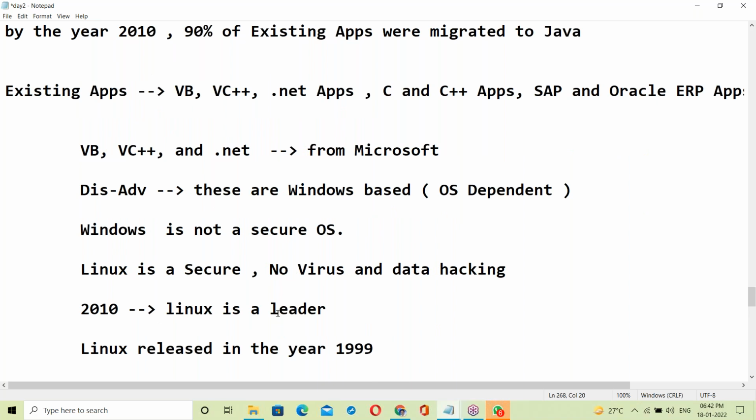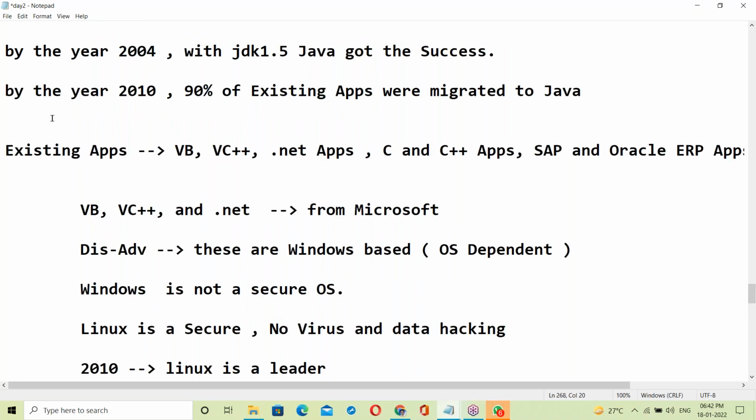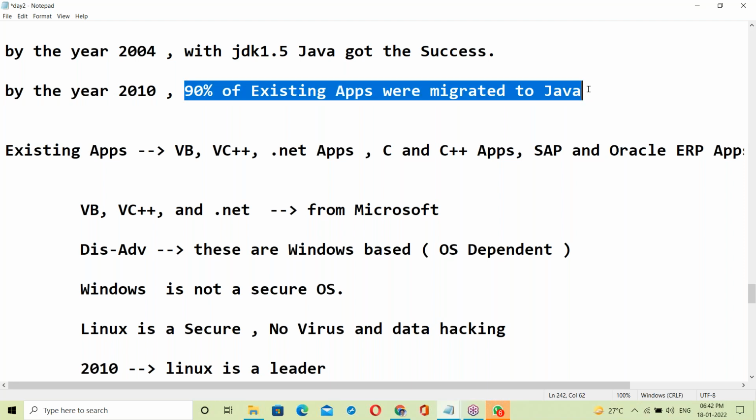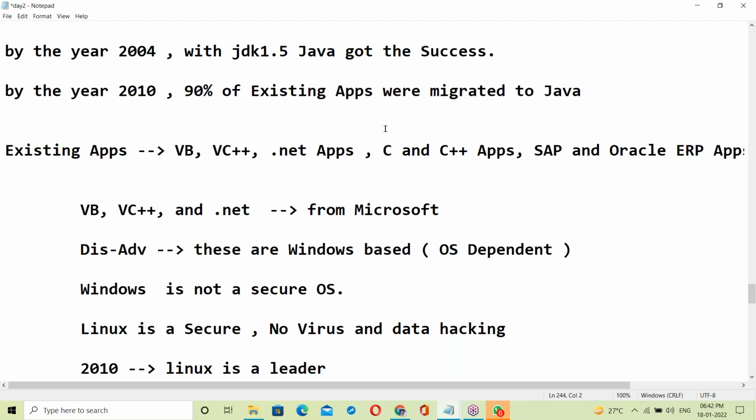That is what happened by the year 2010. What happened in the industry? By the year 2010, 90% of existing apps were migrated to Java. It's my live experience. I have seen all this.